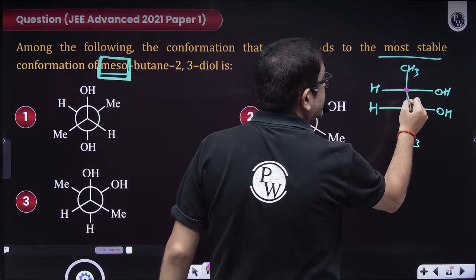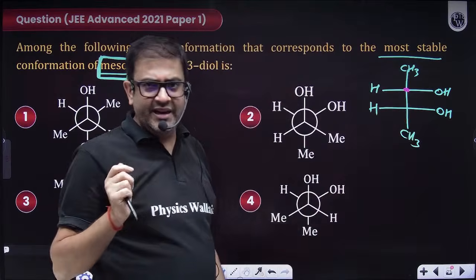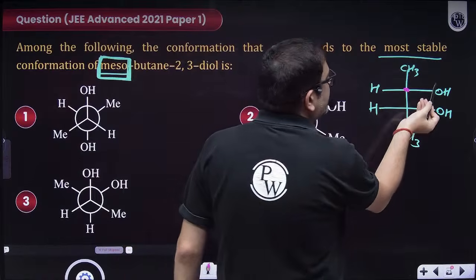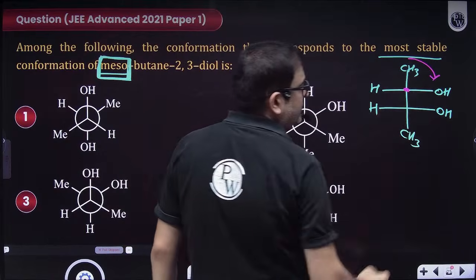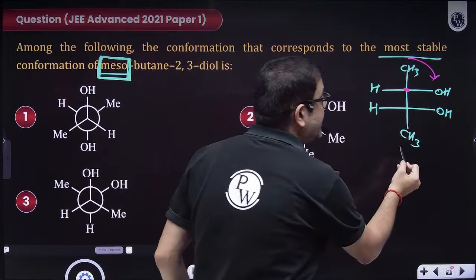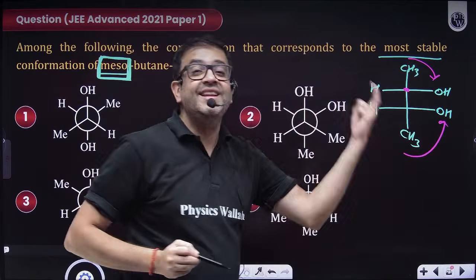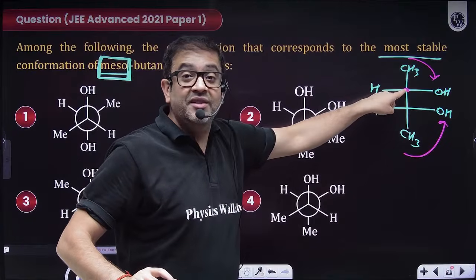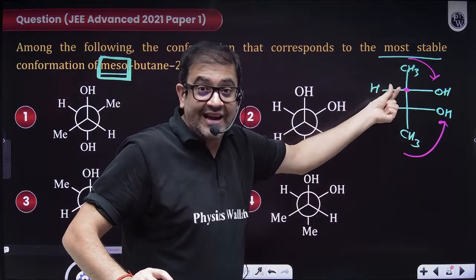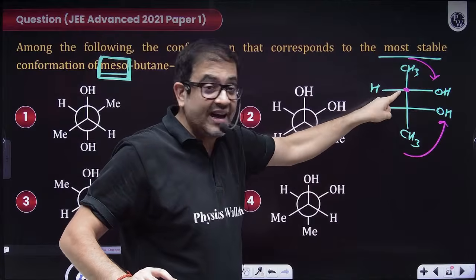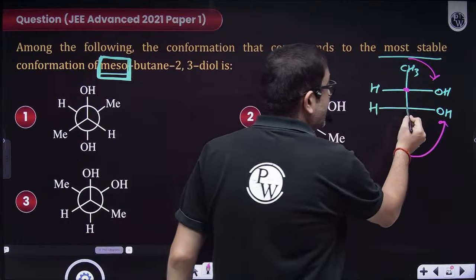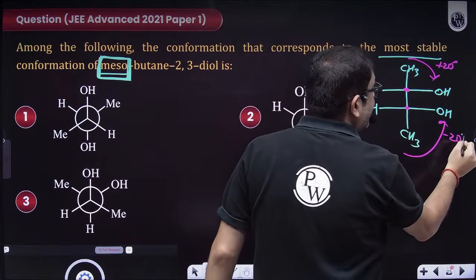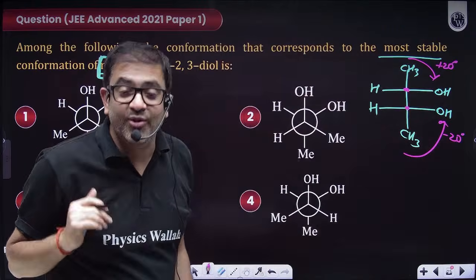So let's say this carbon is rotating light 30 degrees clockwise because it has some rotation. Then this will have the same rotation but in the opposite direction, and the magnitude will also be the same because the different groups attached to this chiral carbon are the same as in this chiral carbon. So let's say it is rotating plus 20 degrees, so it will rotate minus 20 degrees. Ultimately light will not rotate.